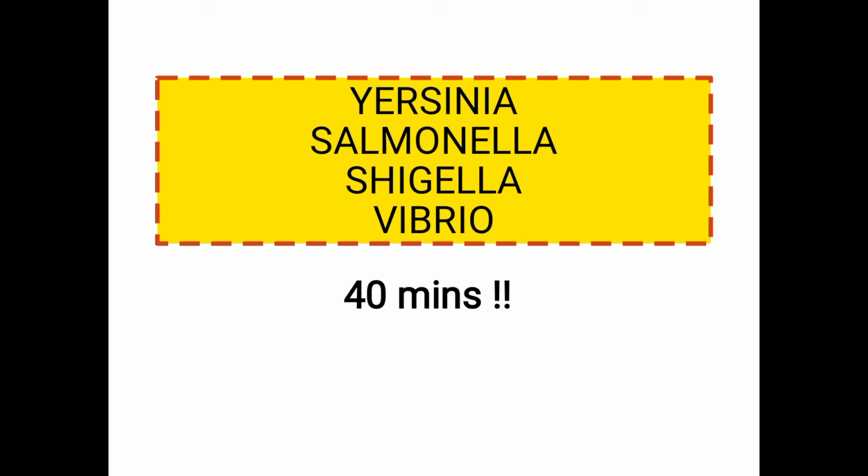So antibody in the patient's sera is demonstrated by serial dilutions using O and H antigen. In Salmonella typhi, mostly O is not that significant.